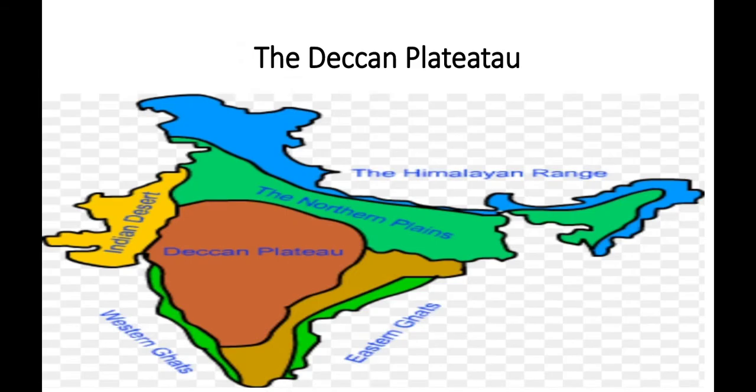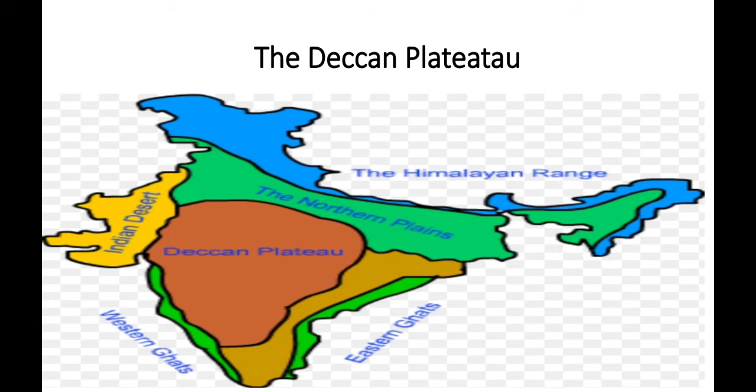Yes, so this is the Deccan plateau. As we look over the largest plateau of India, we see this vast triangular tract of land which is broadest in central India and narrows down toward the south. The Deccan plateau has a triangle shape.